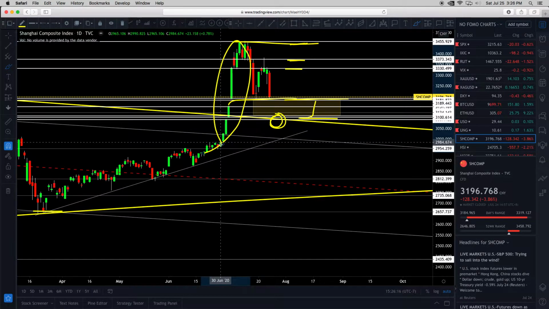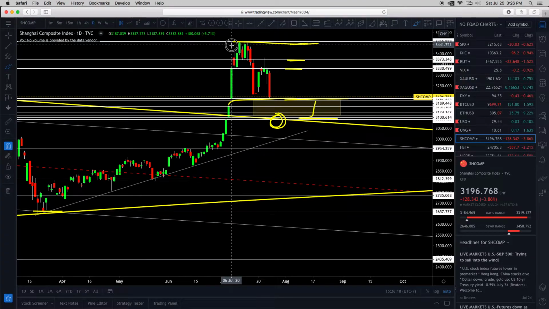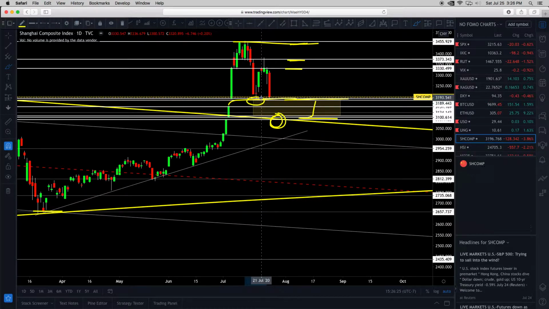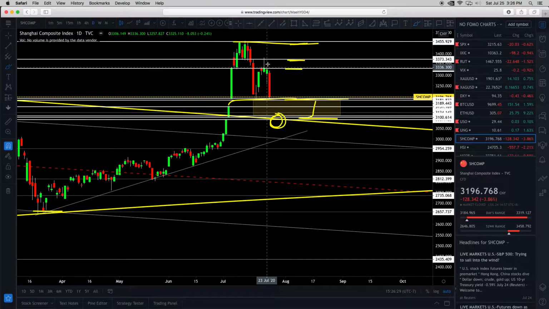We had the FOMO rally. Then we had a double top up here. You see this? Double top, price getting stuck at 3447. Then it pulled back down to support, right where I said the area would be, 3178. Then a rally to test the resistance, exactly where I said it was going to go, at the 3360 range. Then we had a pullback, probably based on news. Back down to support.